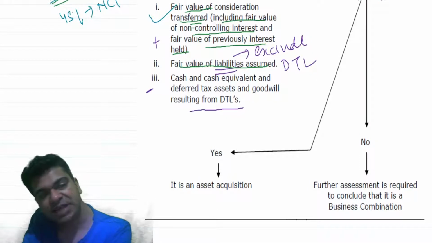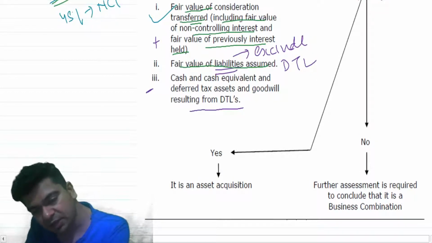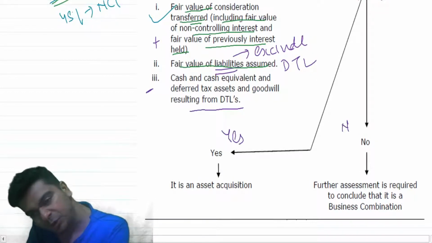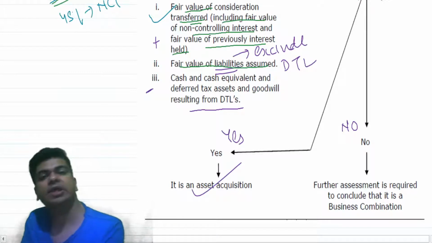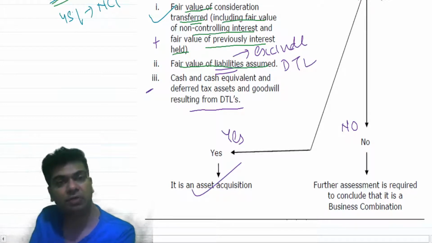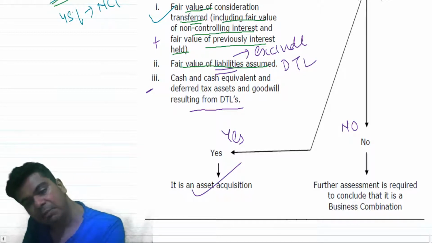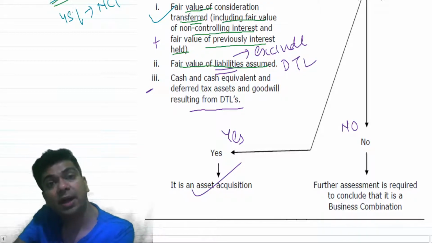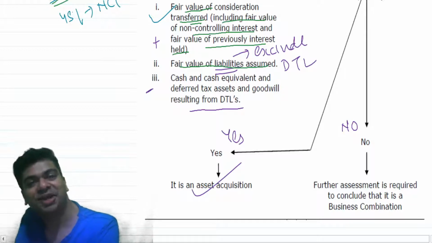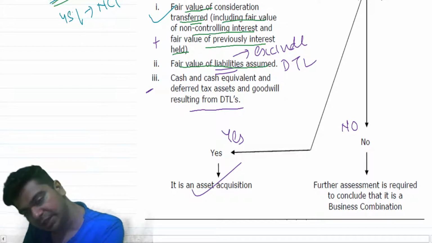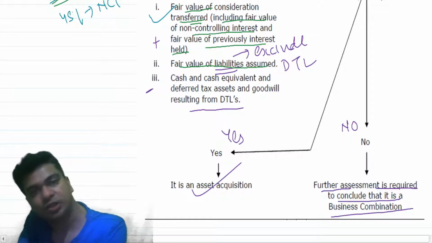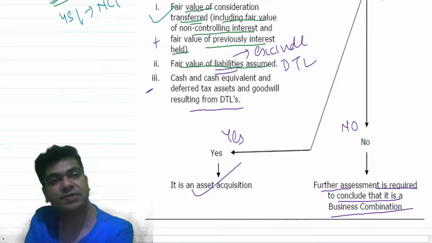So if it is substantially covering, understand, if the answer is yes over here, the answer is no over here. If yes, it is an asset acquisition. The moment you say it is an asset acquisition, Ind AS 103 will no longer be applicable. But if the answer is no, that does not mean it's a business combination. Further evaluation will be necessary. So they say further assessment is required to conclude that it's a business combination. What will be the further assessment?